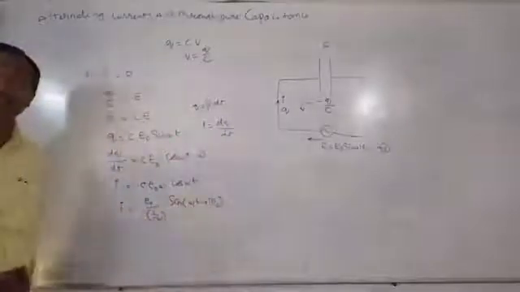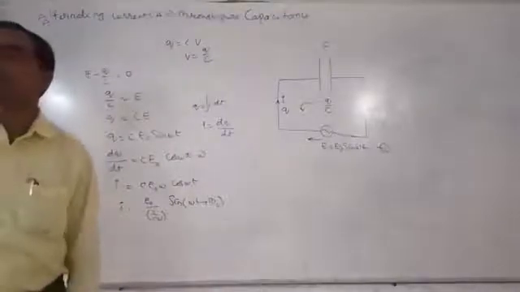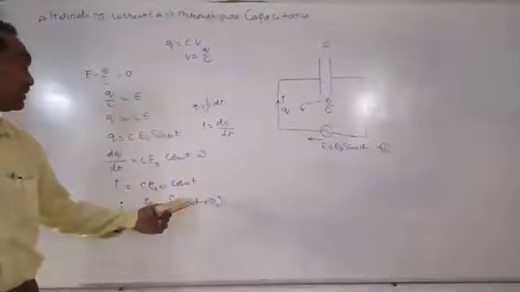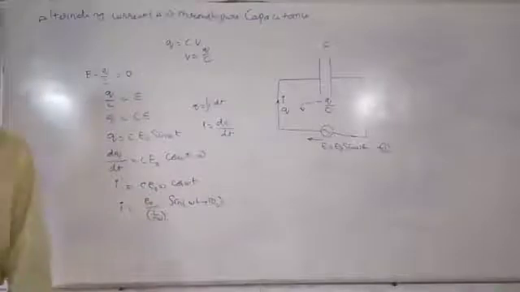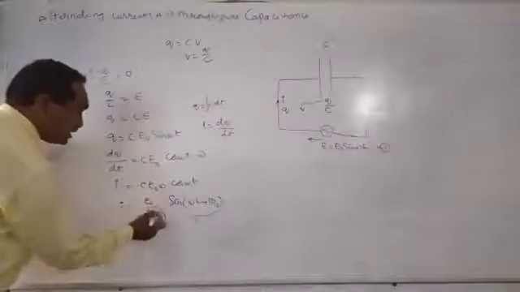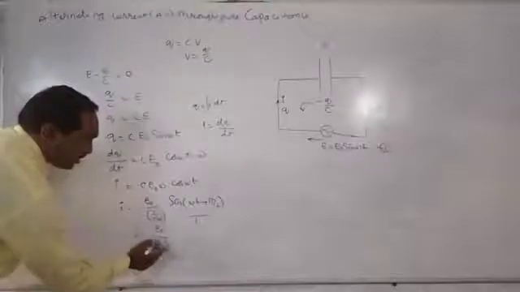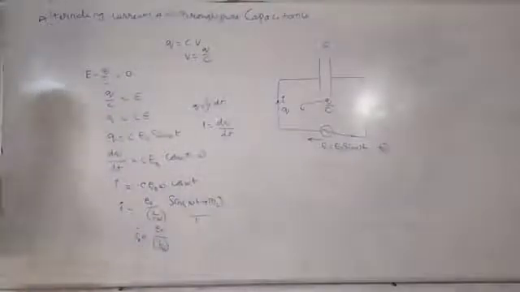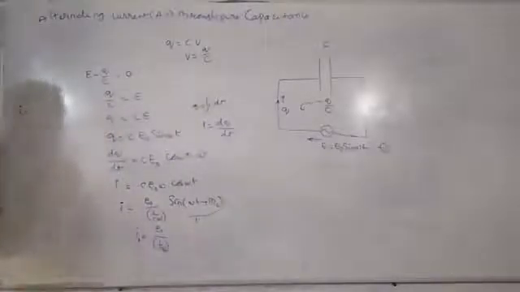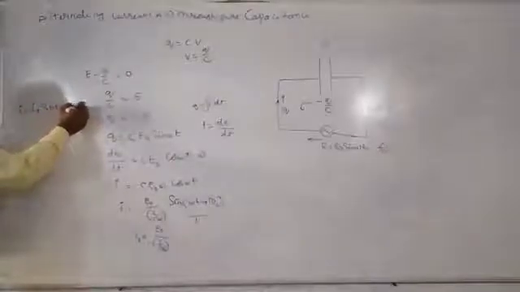We know sin of 90 plus theta is equal to cos theta. In the second quadrant, sin is positive. So I am writing here cos omega t is equal to sin of omega t plus pi by 2. The current is maximum when sin of omega t plus pi by 2 is equal to 1. So the maximum current is equal to E naught by 1 by C omega. Now, the current can be written as I is equal to I naught sin of omega t plus pi by 2.